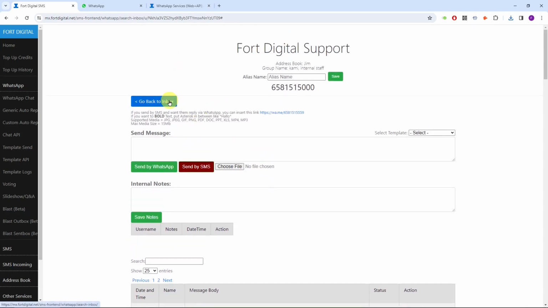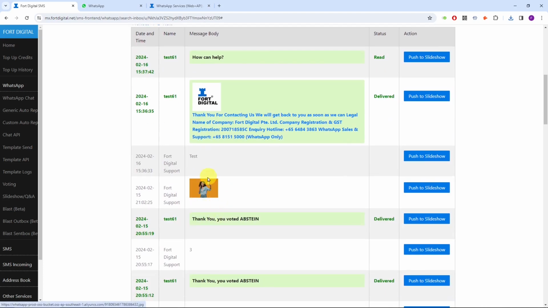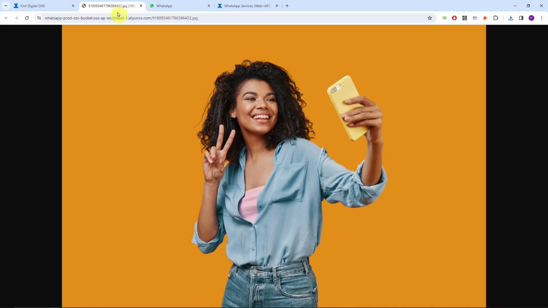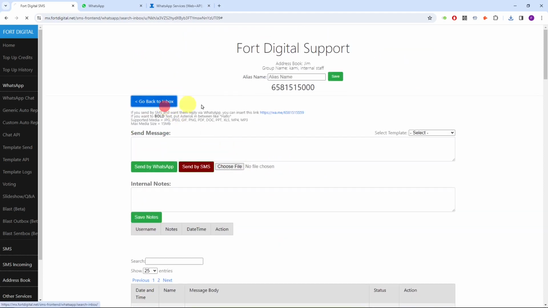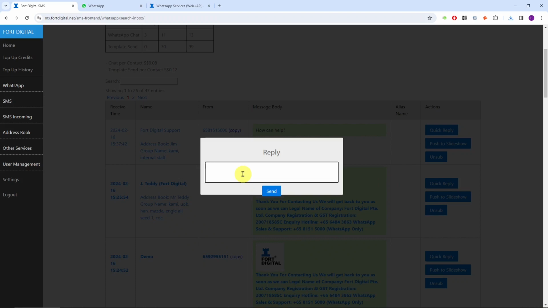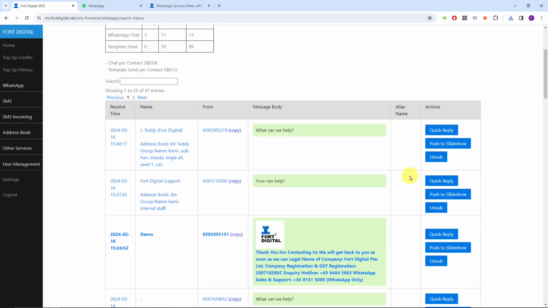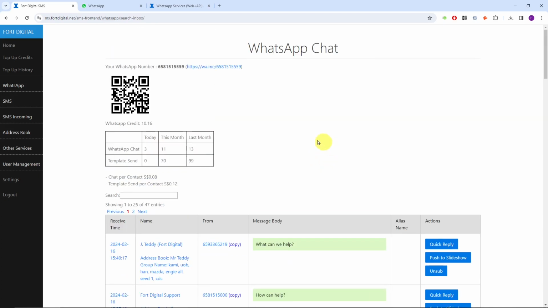So this is the chatting part. You can send a file attachment as well, and they're able to send you pictures. For example, they sent in a picture, and you just click and you can see the full image easily. Then you can save it to your computer. You can also do a quick reply from the outside. For example, for this one I'm going to reply. You don't need to click into the conversation thread, you can just reply from the main screen here. That's all for the chatting portion.